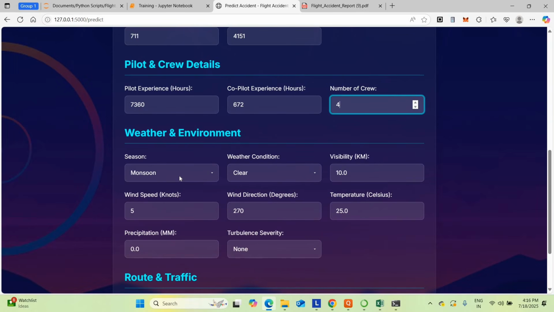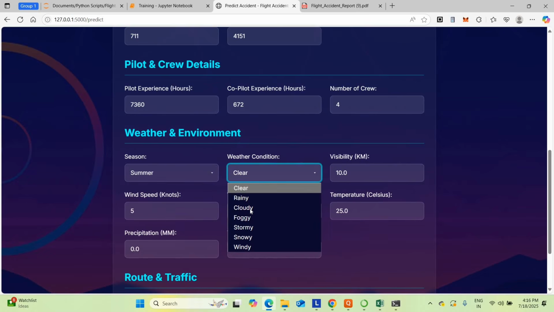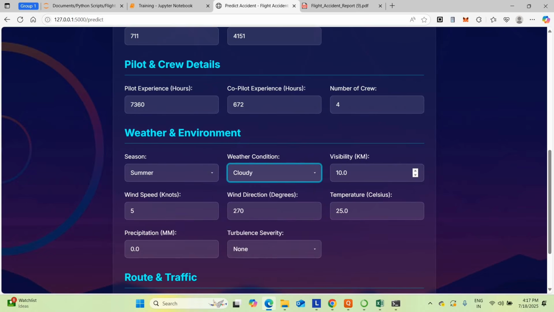Then weather as well as the environment. I'm going to give summer as the period. The weather condition was very cloudy. Visibility I'm going to give as 5.87, which is very low. Then I'm going to give wind speed as 16 knots, which is higher. Wind direction I'm going to give 352.